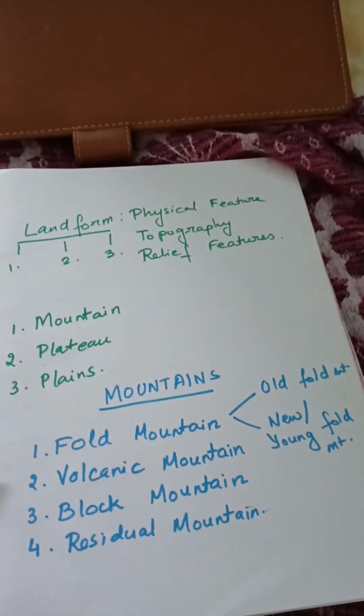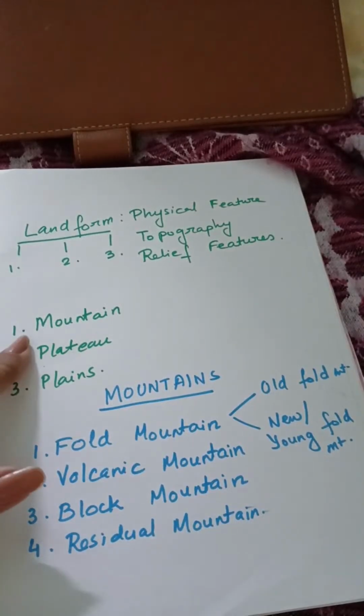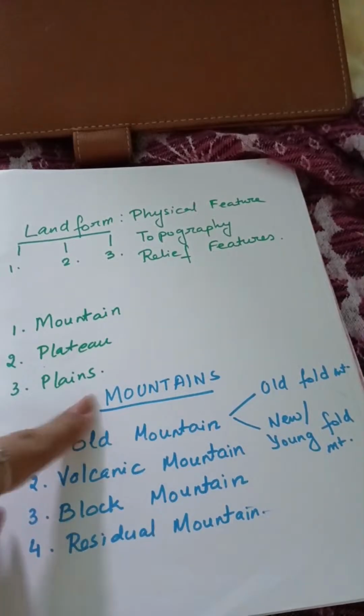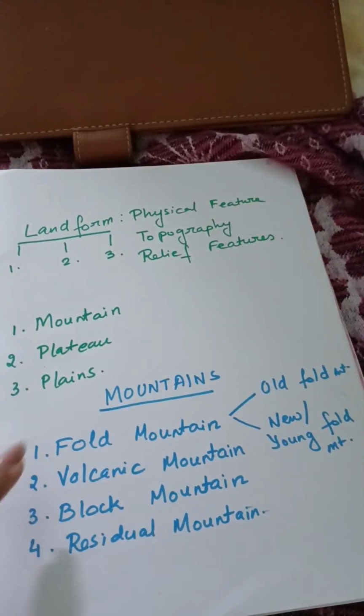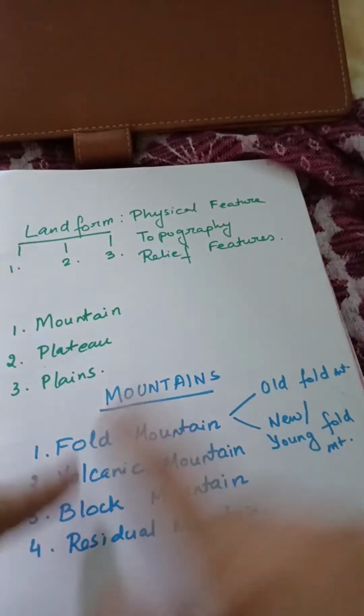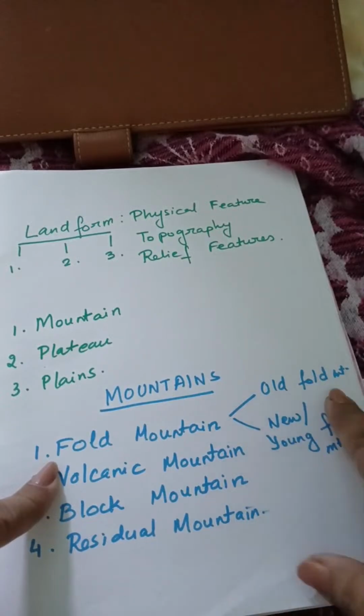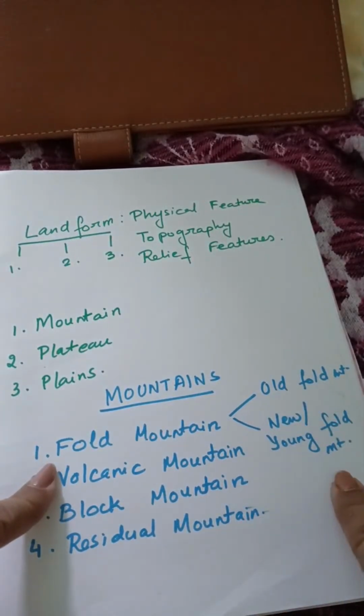So landforms are of three types, that is mountain, plateaus and plains. Mountains are subdivided into fold mountain, volcanic mountain, block mountain and residual mountain. And fold mountains are more subcategorized as old fold mountain and young fold mountain.